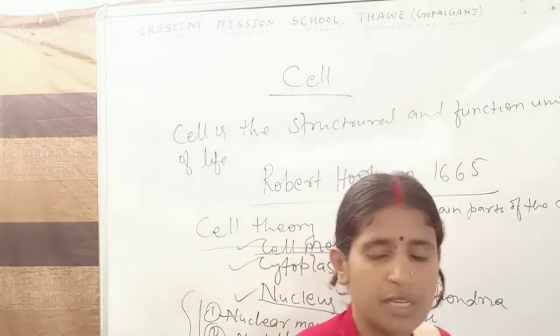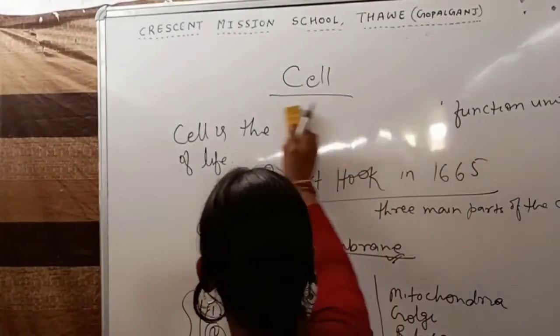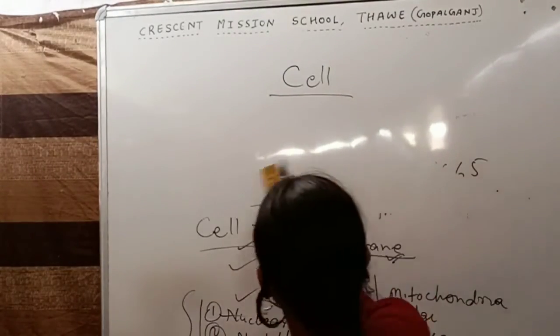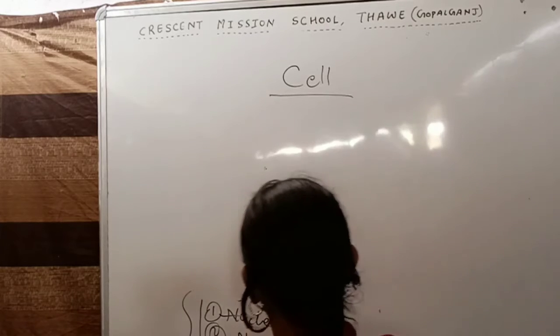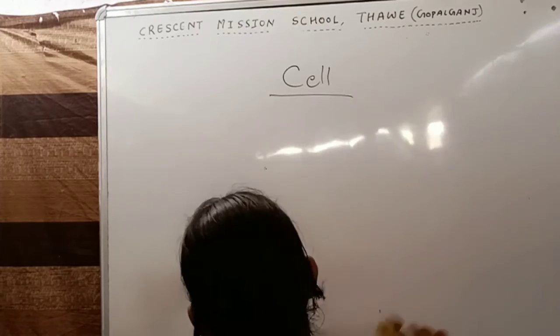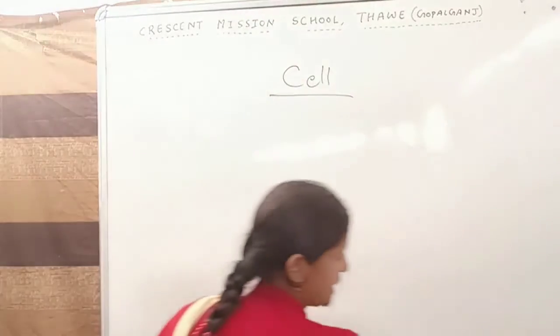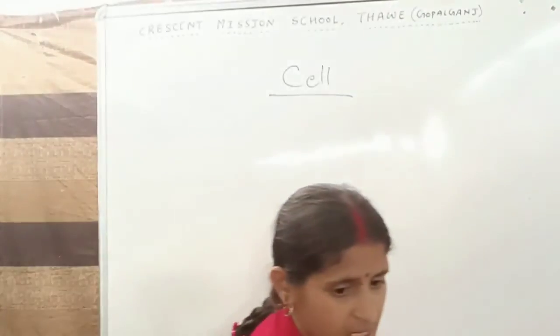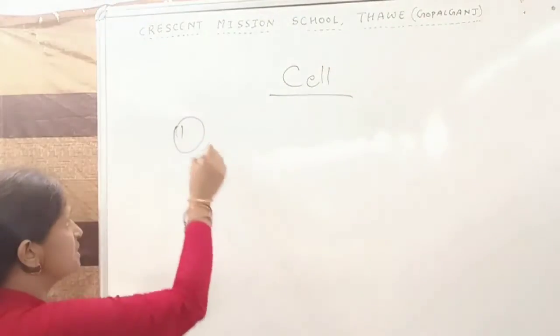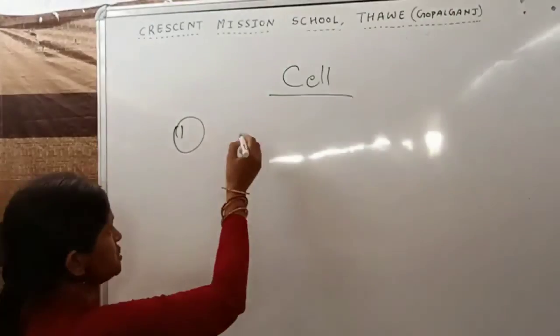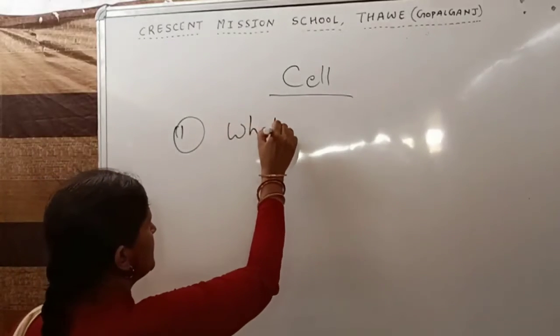Now you have to give the answer of these questions. You have to teach further, but in this class you have to give the answer of these questions. First question, what is cell?